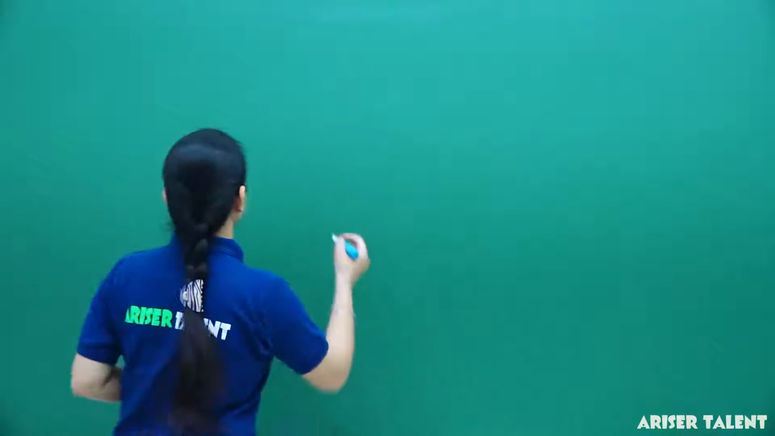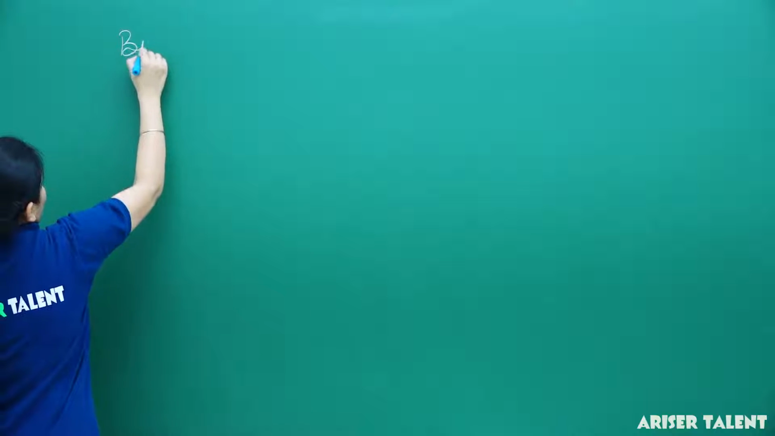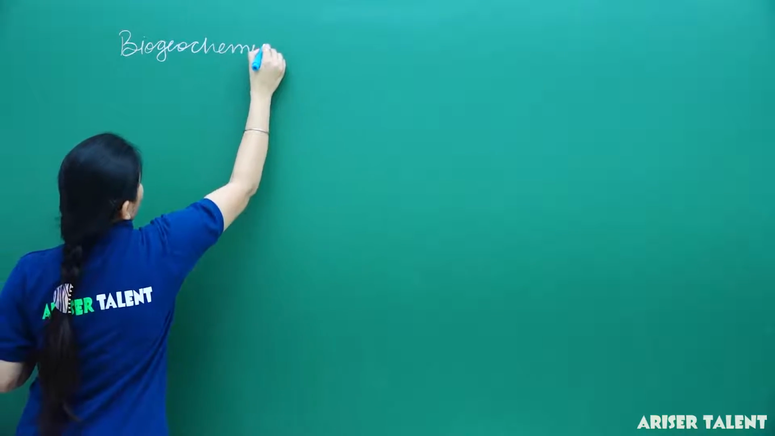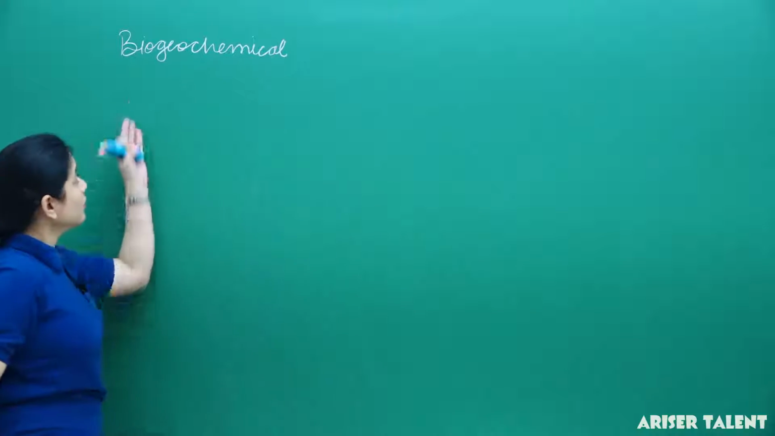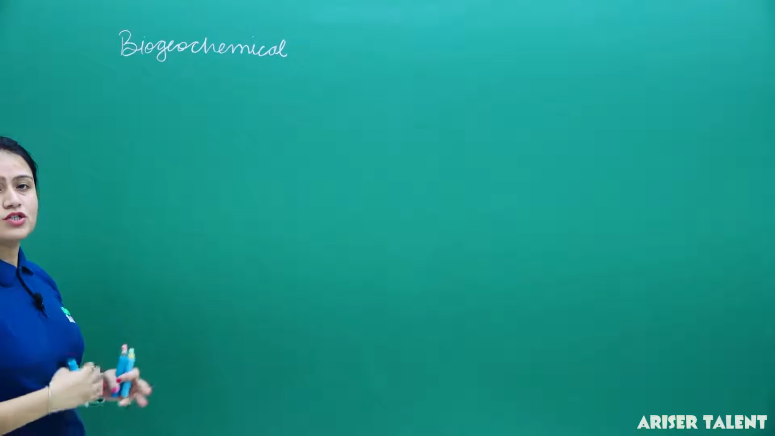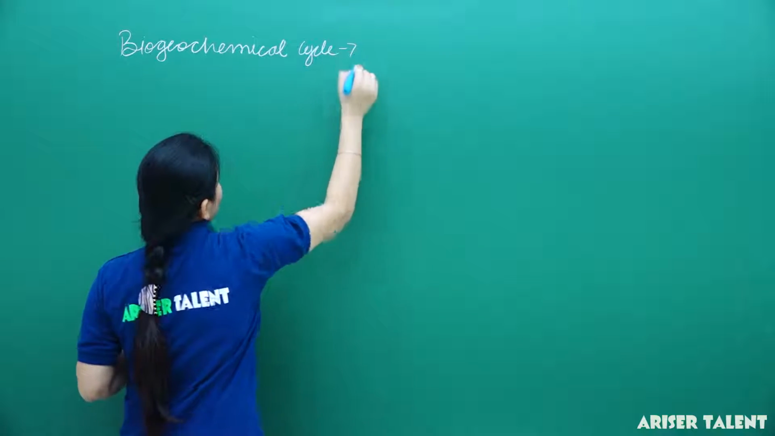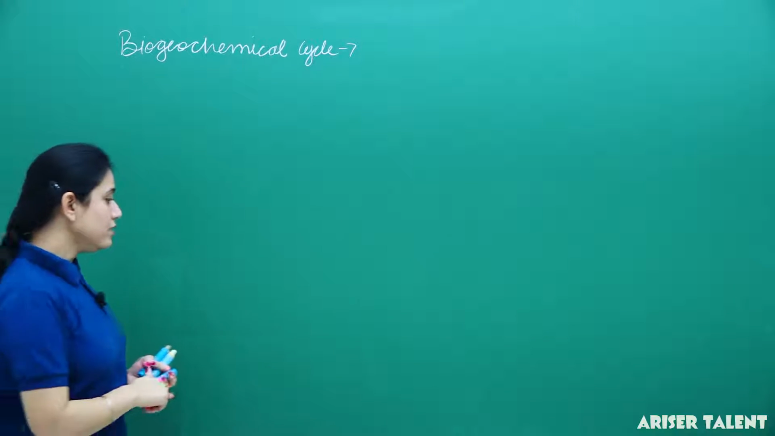We are studying biogeochemical cycles. Okay, in the biogeochemical cycle, what are biogeochemical cycles? Means cycles in which the chemicals continuously move from bio to geo, means from biotic components to abiotic components, and this cycle goes on continuously, and thus it is known as biogeochemical cycle.